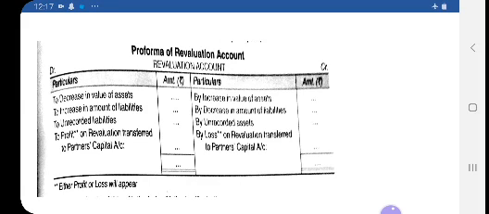Nominal means all the expenses and losses are to be debited and all incomes and gains are to be credited. So see here, your book value is given, your present value is given for assets and liabilities. While comparing the book value with the present value, if the asset is decreasing, then it will appear in the debit side.